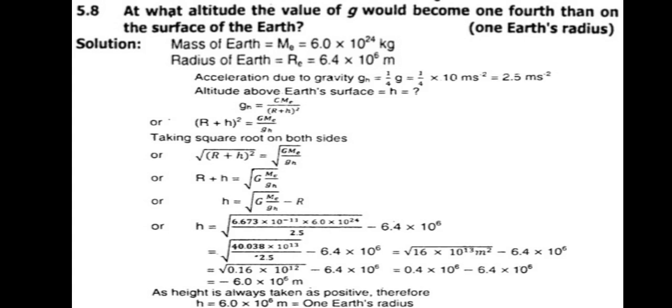By putting all the values given in the data and the constant value, we will find out the value of height, that is equivalent to minus 6.0 × 10^6 meter. As the height is always taken as positive, thus we can write it as a positive value, that is 6.0 × 10^6 meter, which is equivalent to 1 earth radius.